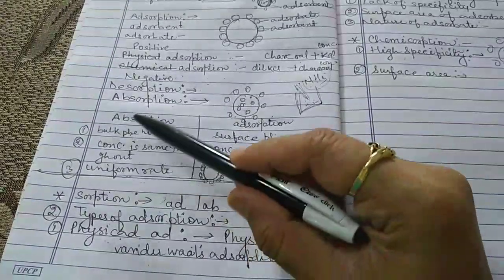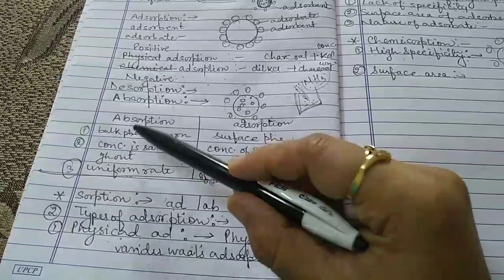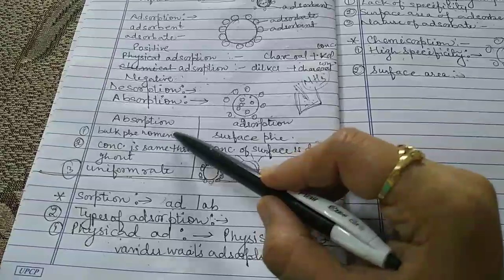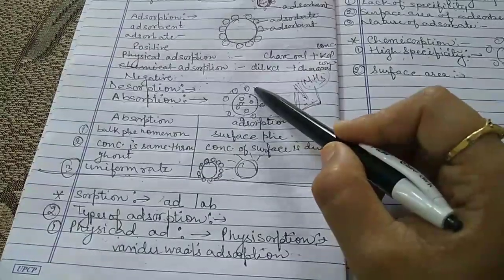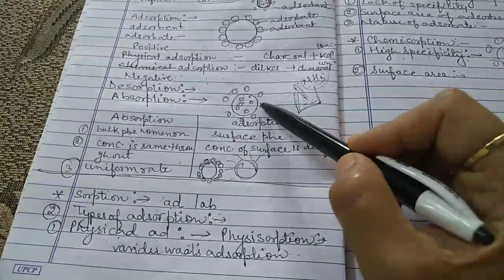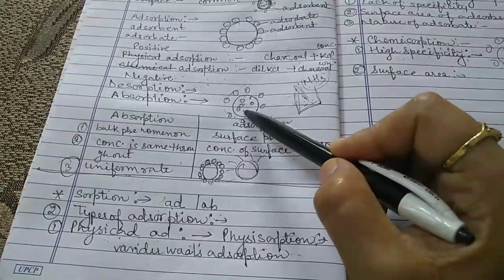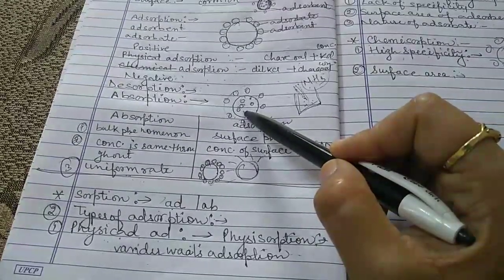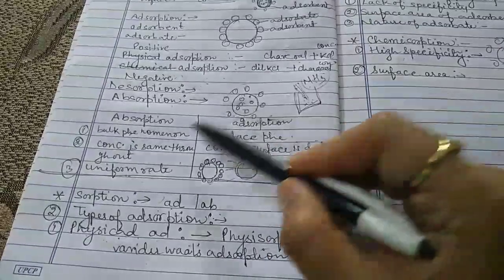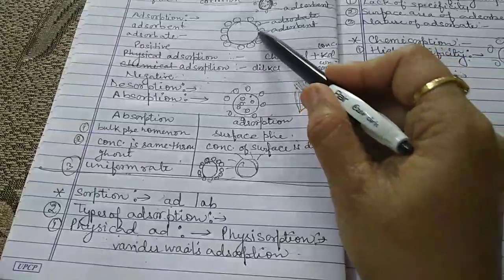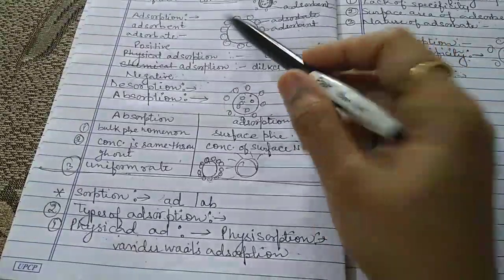The first is, absorption is a bulk phenomenon. Bulk means the molecules adhere to the surface as well as move inside; they move in the bulk also. And adsorption, we know, is only a surface phenomenon.